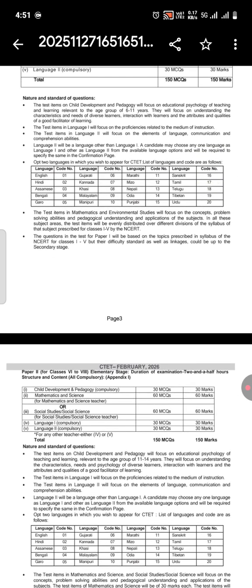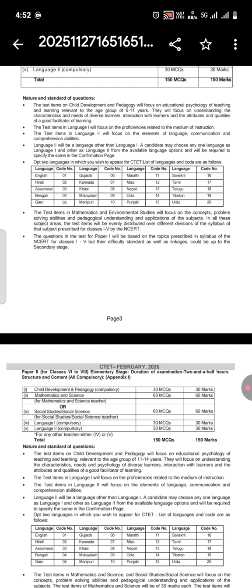The test items in mathematics and environmental studies will focus on concepts, problem solving abilities, and pedagogical understanding and applications of the subjects. In all these subject areas, the test items will be evenly distributed over different divisions of the syllabus of that subject prescribed for classes 1 to 5 by the NCERT. So the questions you have to answer will depend on NCERT, and the pedagogy questions will be understanding based, and they will assess your problem solving abilities.